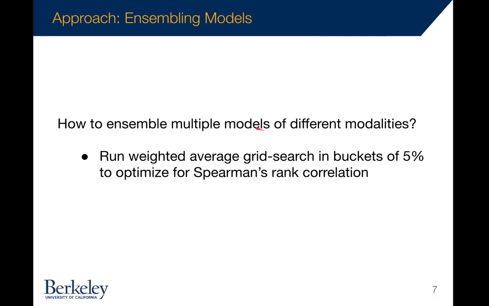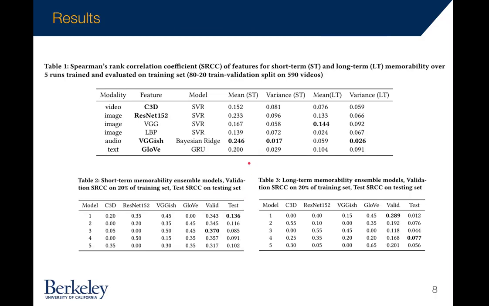Finally, we assembled all these different models by running weighted average grid search in buckets of 5% to optimize for Spearman's rank correlation. Here are our results. We can see that the best performing model on short-term memorability is actually our audio model, our audio VGGish features. They also have the lowest variance among all these models. However, audio features do not perform as well for long-term memorability while still maintaining low variance.